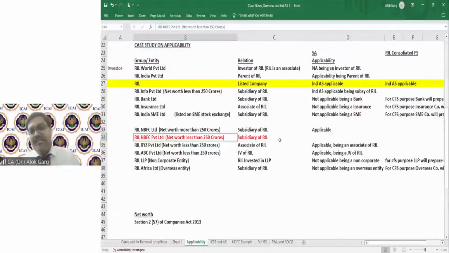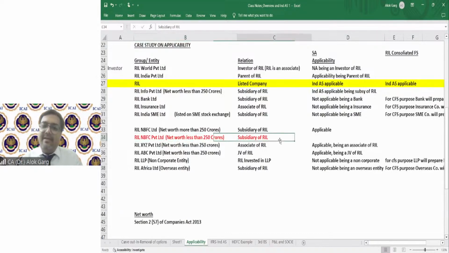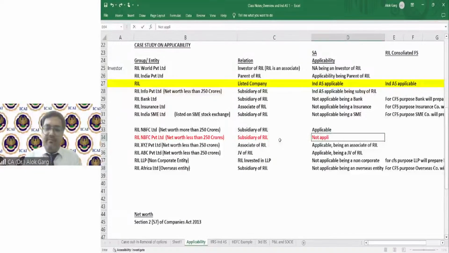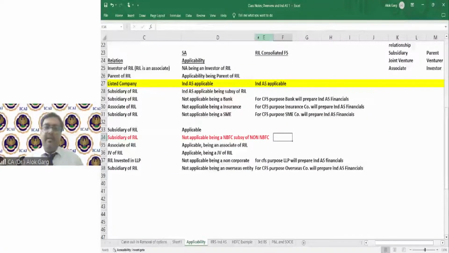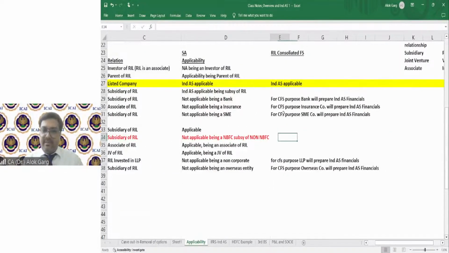Now, going by the relationship criteria, this is an NBFC company, but it has a relationship with a non-NBFC company. This NBFC is a subsidiary of a non-NBFC, and hence IND AS is not applicable, right? Not applicable, being an NBFC subsidiary of a non-NBFC. Is that clear?